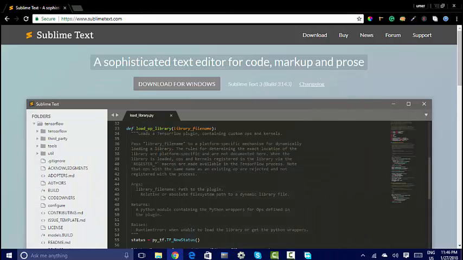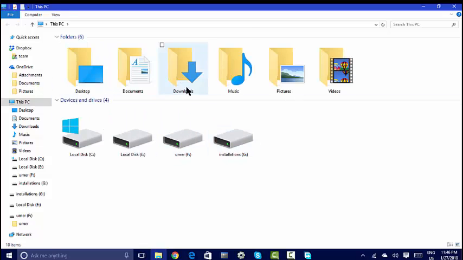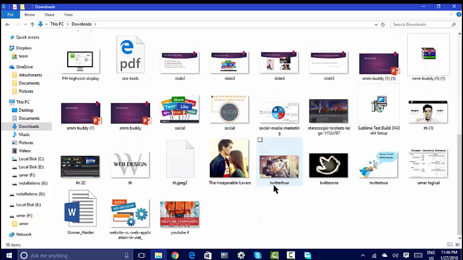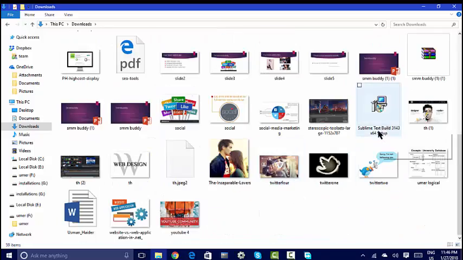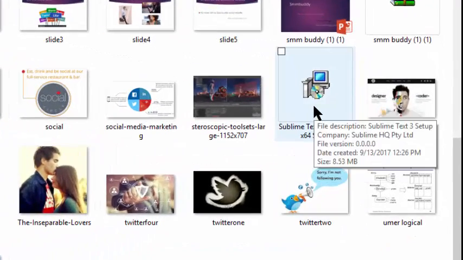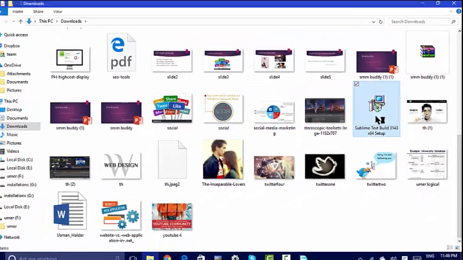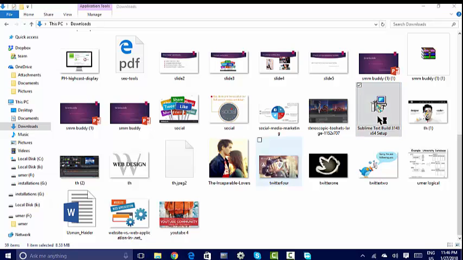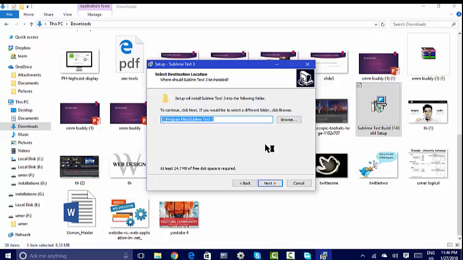So here's my software is downloaded in my downloaded folders. Here you can see Sublime Text build. Just click on it to install it, press yes, press next, and it is asking for you that where you wanna install your software.